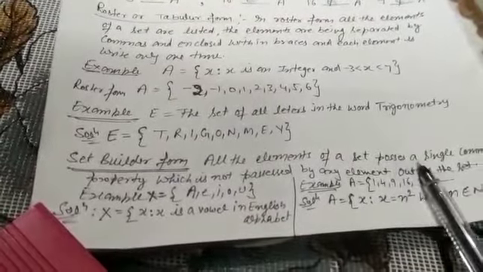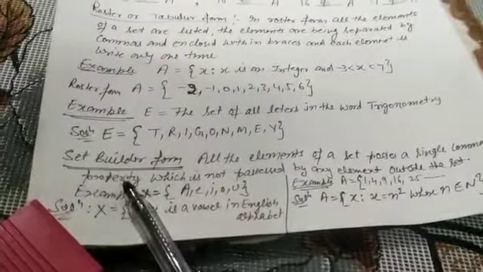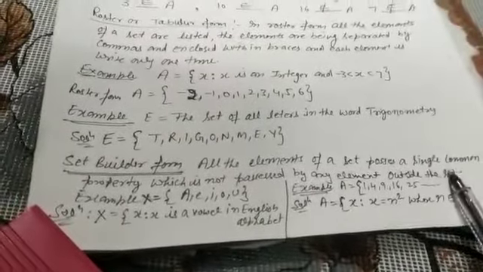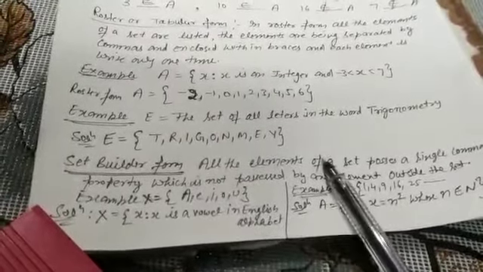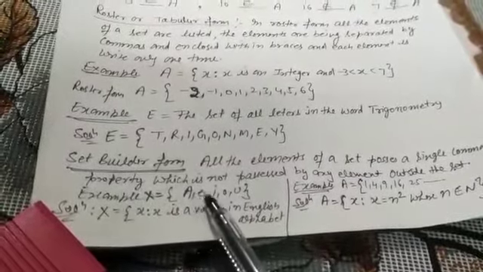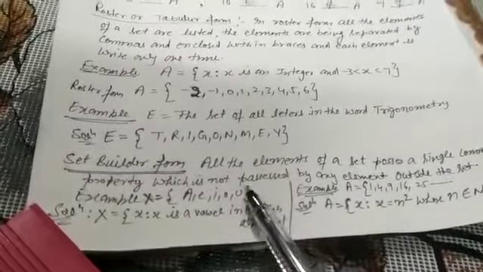All the elements of a set possess a single common property which is not possessed by any element outside the set. Whatever the statement he gave, we identify the relation. See the example: X is a set having the elements A, E, I, O, U. Now he says to write this in set builder form.